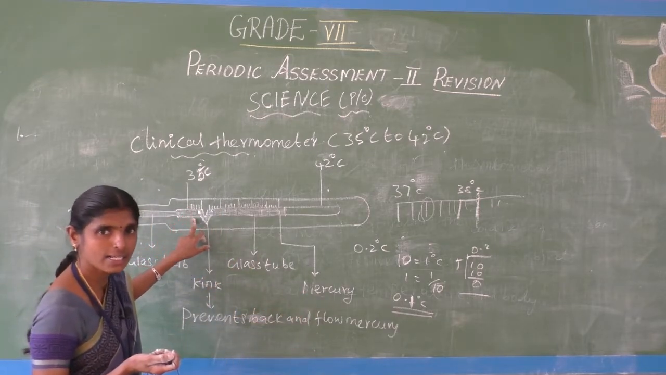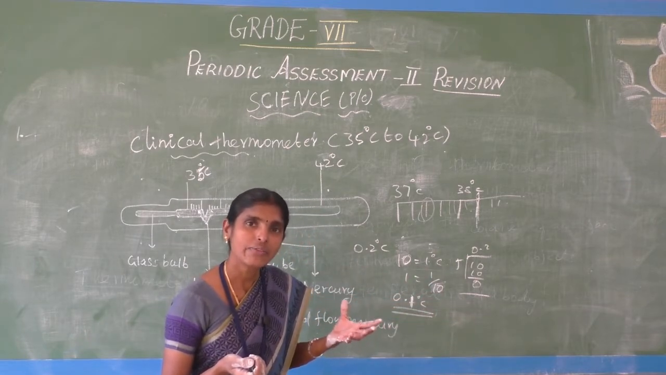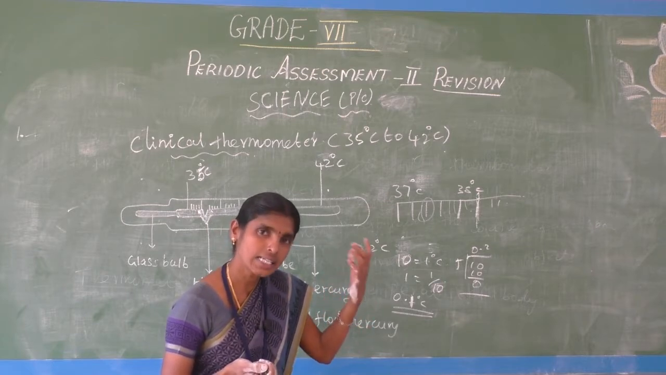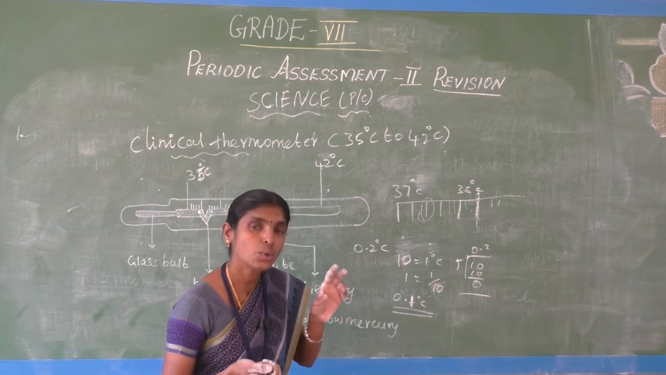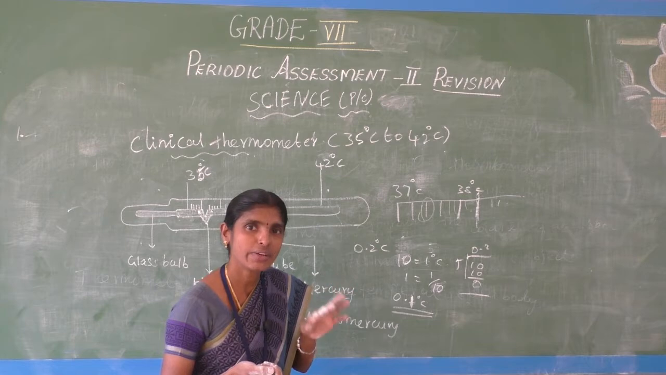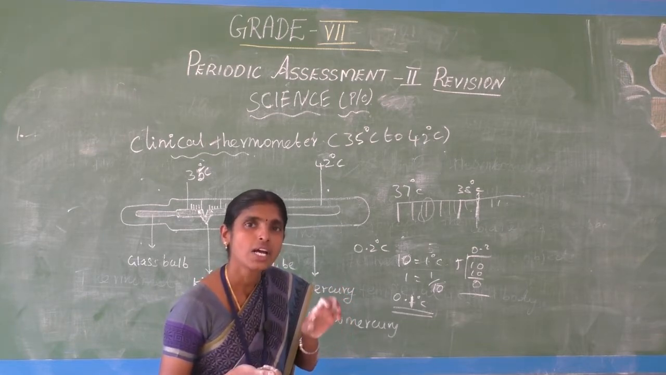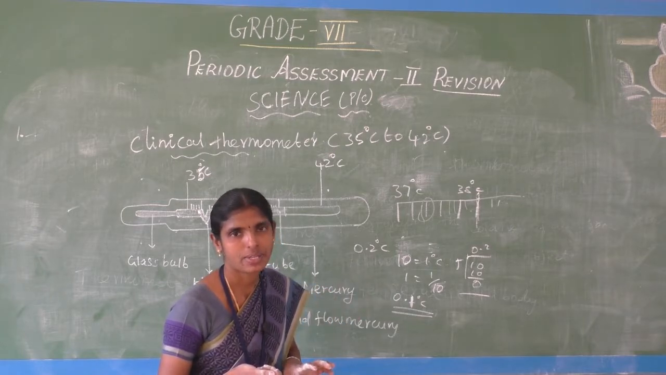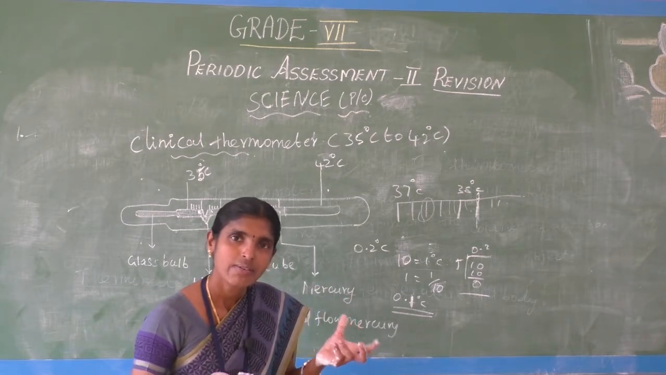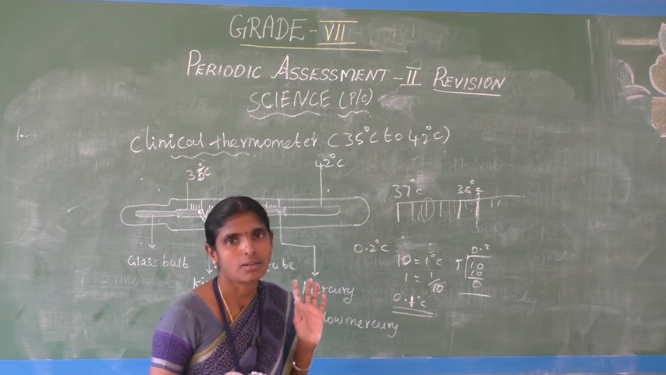The value of a small line in a clinical thermometer is 0.2 degree Celsius. Suppose there are two big lines between 35 and 36, with 5 small lines in between. Then the value of each small line is 0.2 degree Celsius. If there are 10 small lines between two big lines, then the value of each small line is 0.1 degree Celsius.